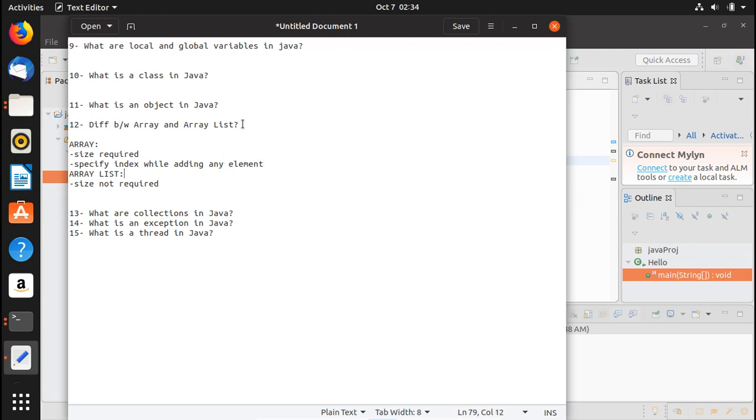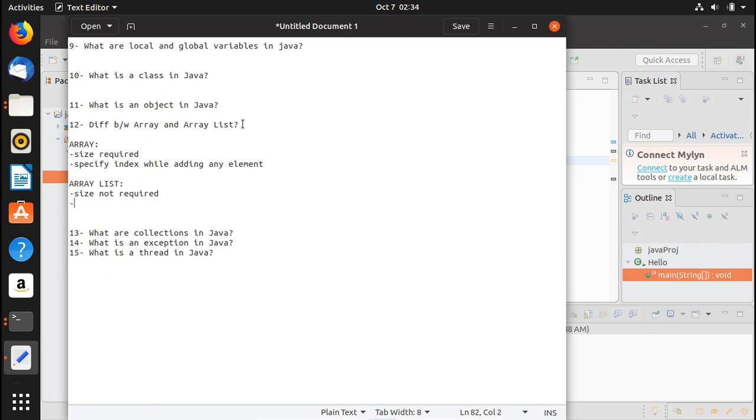All right, while in the case of array list, you do not need to specify the index while adding any element. All right, so that is the second difference that I know of.